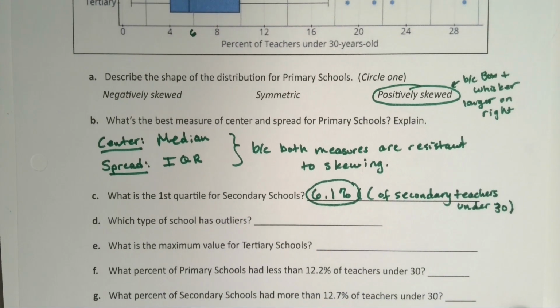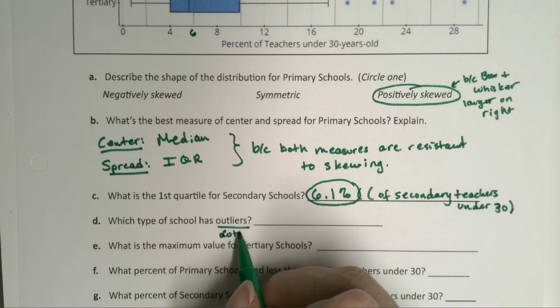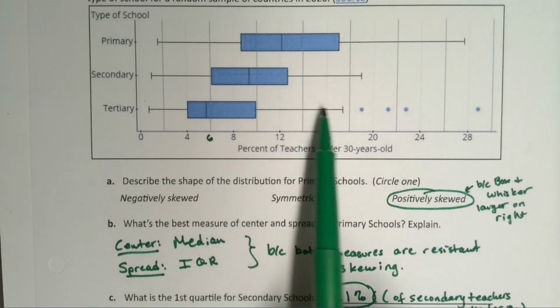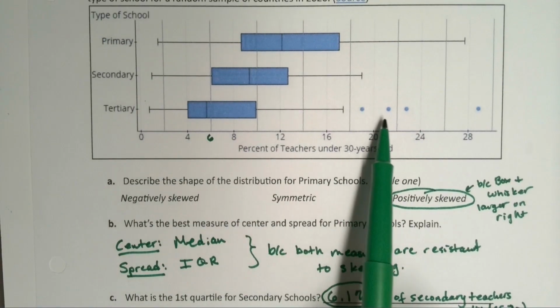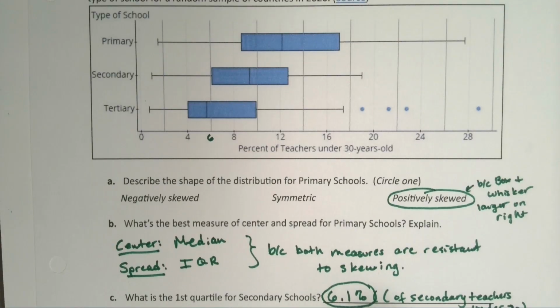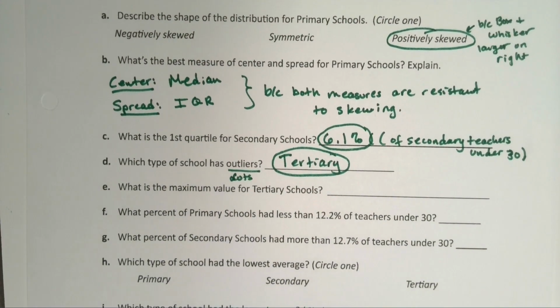Right? All right, which type of school has outliers? Well, the outliers are the dots. So the type of school that has outliers is tertiary, some other type of school outside of the main primary or secondary.